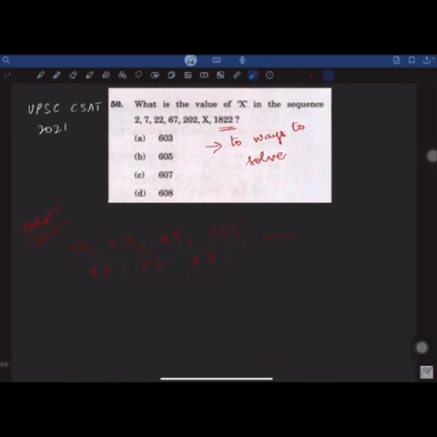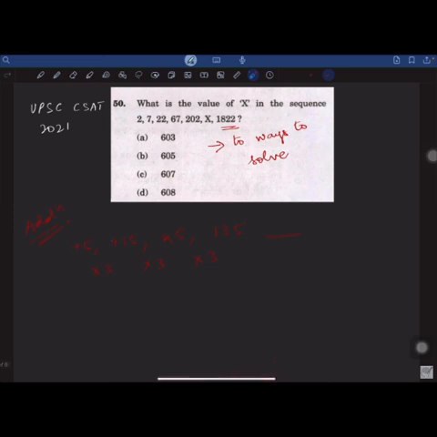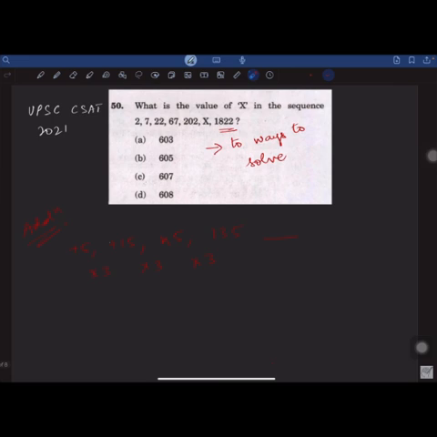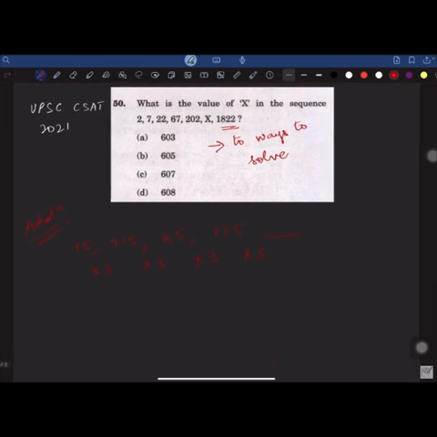Multiples of 5 could be the answer, but if you think a bit more in depth, you will see that into 3 is happening in every step. That means there has to be into 3 here as well. If we do 135 into 3, we will get 405. Here the value would be 405.